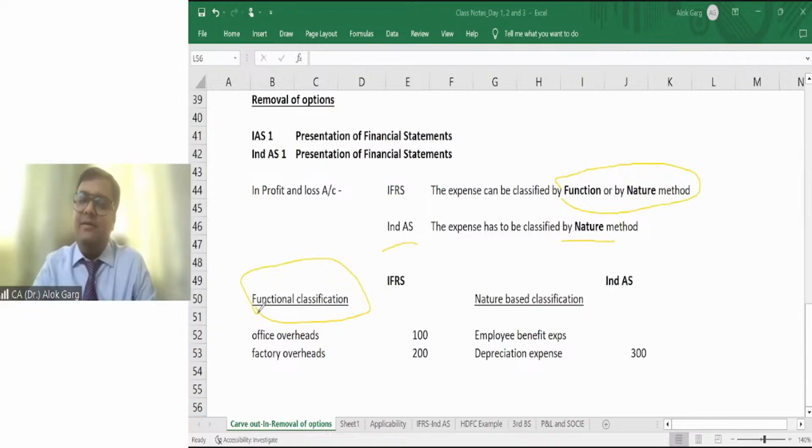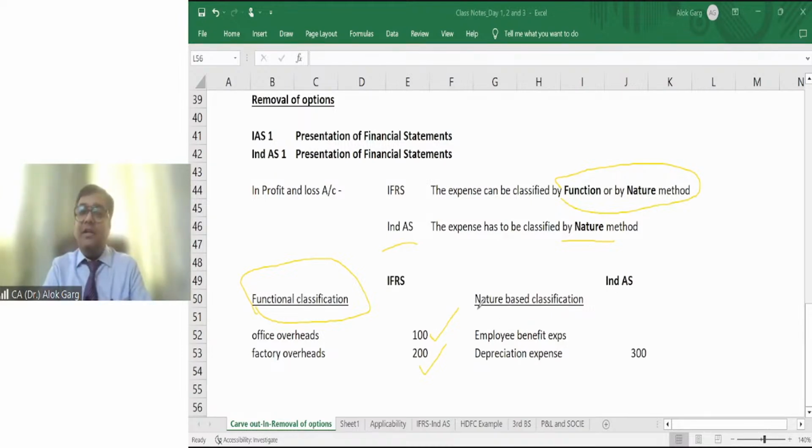Function says that you can allocate your expenses, or you can show your expenses, on the basis of function. For example, the depreciation on office building will be presented like office overheads. The depreciation on factory building will be shown like factory overheads, right? So we are showing the expenses by function. It is like a MIS, right? It is like a MIS based. Okay. So we are showing the expenses on the basis of function, not by the nature.